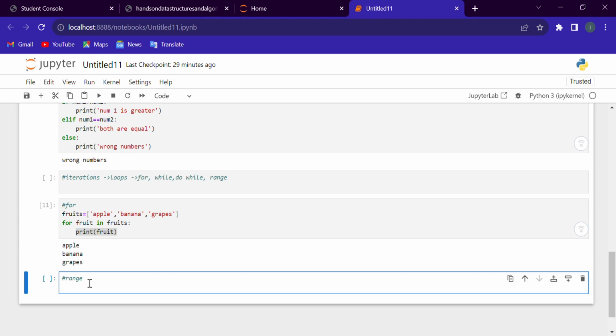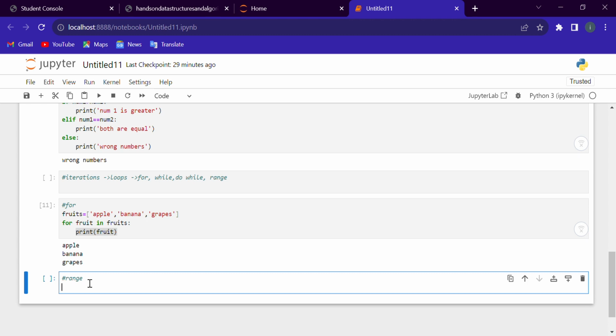Specified number means the number we give in our range, so it will stop before that specified number. For example, if we give number 3 in our range, 3 will be our specified number, so it will stop before 3, which is number 2.